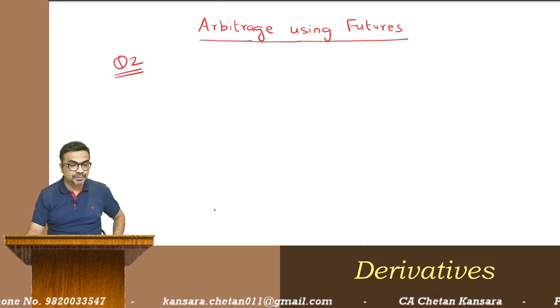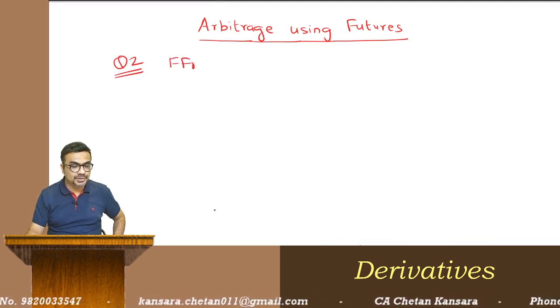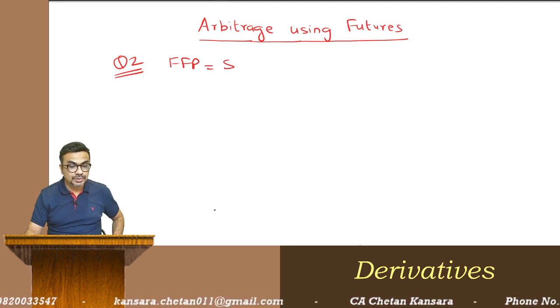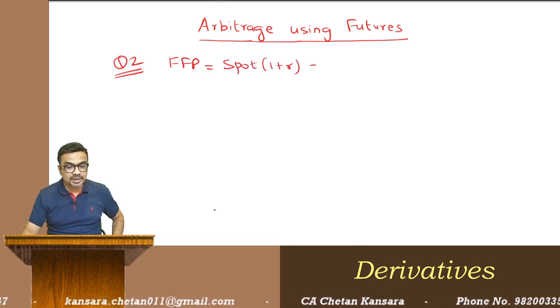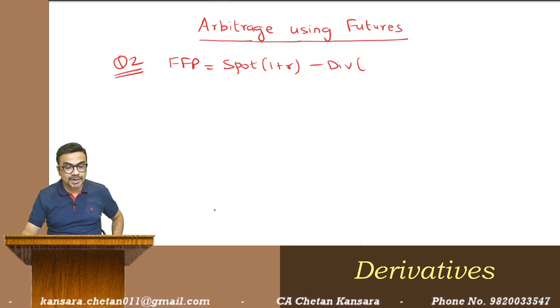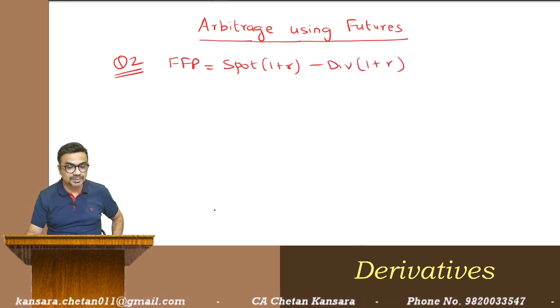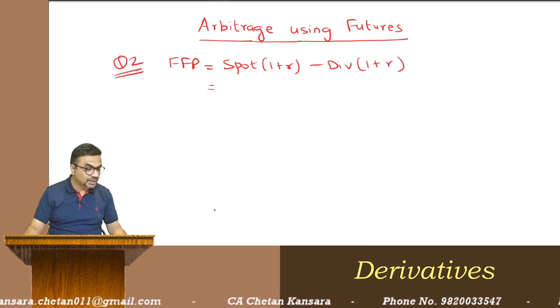So the first thing you have to do is calculate the fair future price. Spot into 1 plus R, minus dividend. I don't have to add time value to it, I'm just writing like this for the sake of writing. Spot. What is spot? 350.